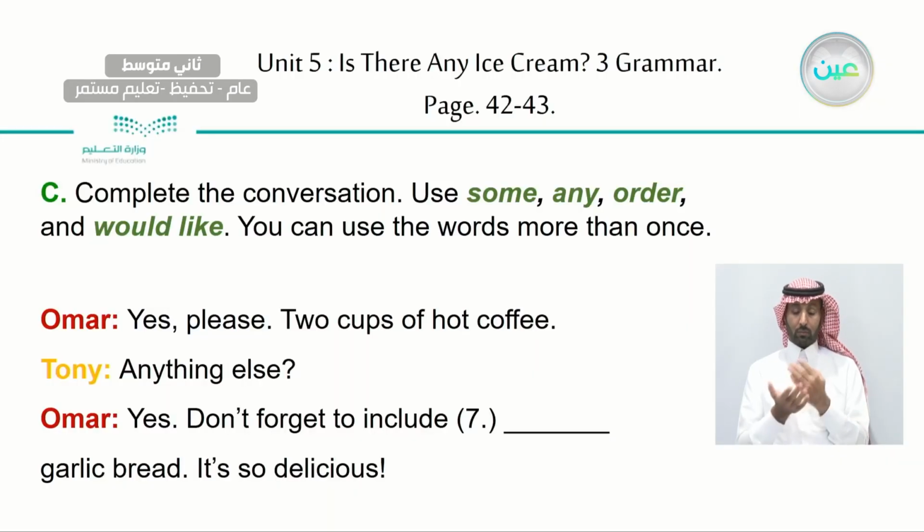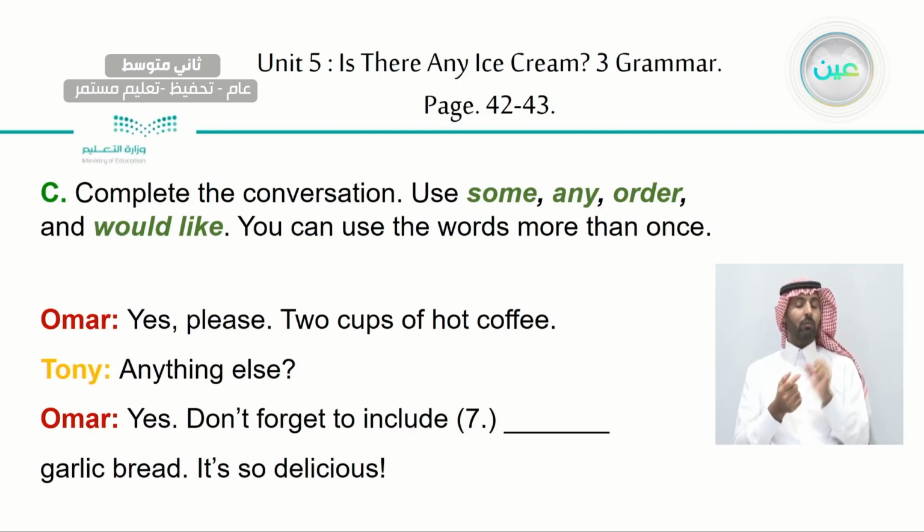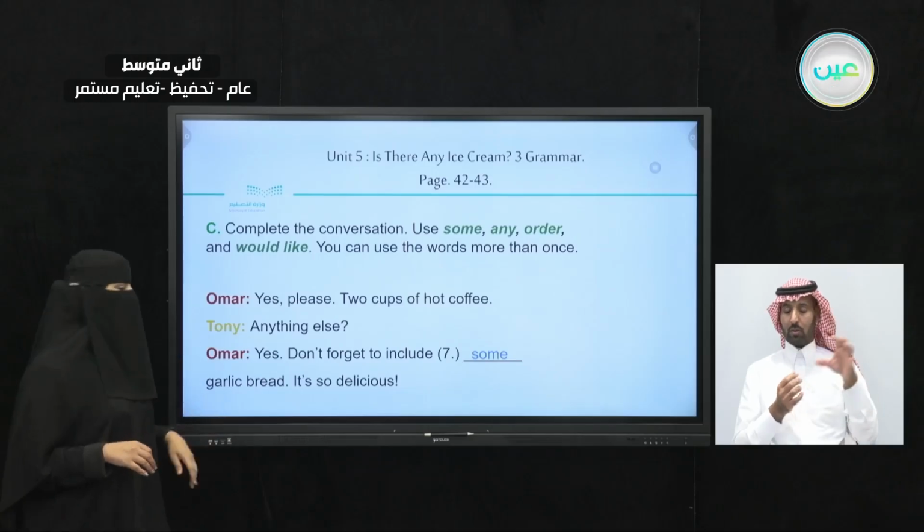Now, Omar said, "Yes, please, 2 cups of hot coffee." Tony said, "Anything else?" Omar said, "Yes, don't forget to include something here, garlic bread. It's so delicious." So for garlic bread, what are we going to use? We're using some. Don't forget to include some garlic bread.